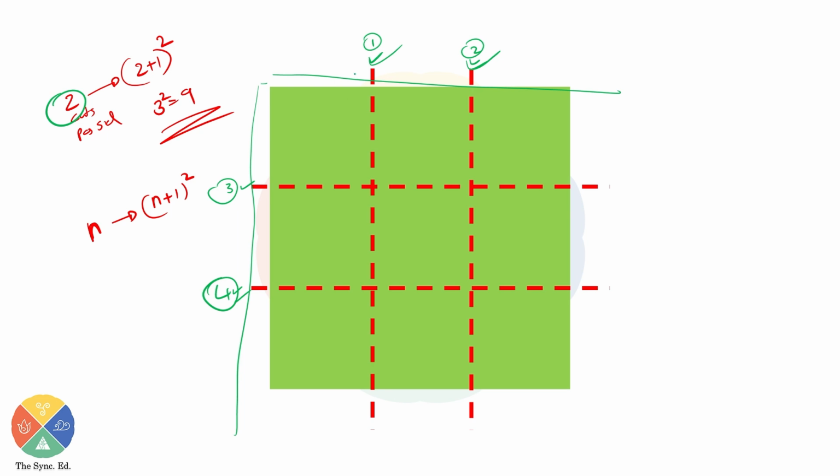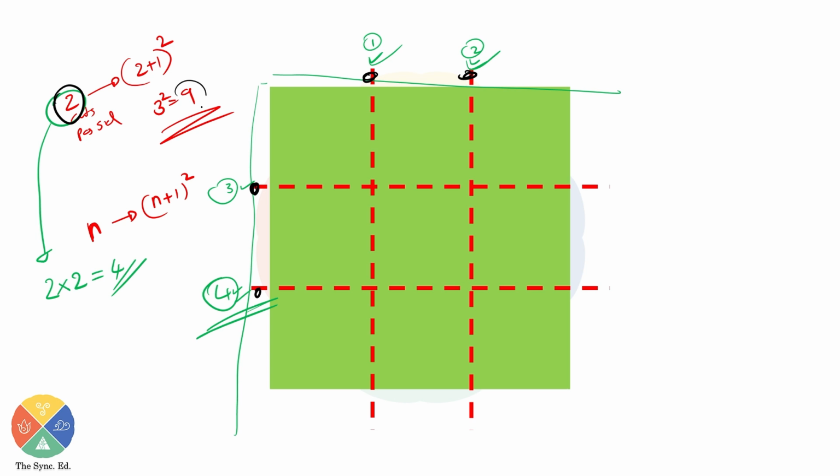So since there are 2 dimensions, if I want to see the total number of cuts, I have to take the number of cuts per side, or number of cuts per dimension, multiplied by 2. Therefore, there will be 4 cuts. Okay, so look at it. There are multiple steps being said over here. 2 cuts per side. 1 cut, 2 cut, 1 cut, 2 cut, 2 cuts per side.